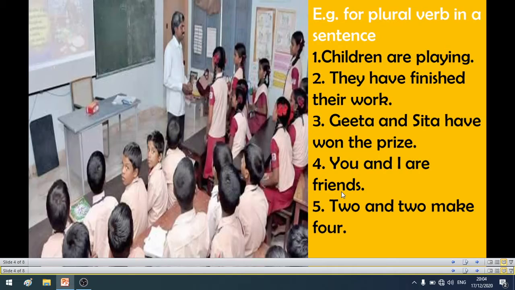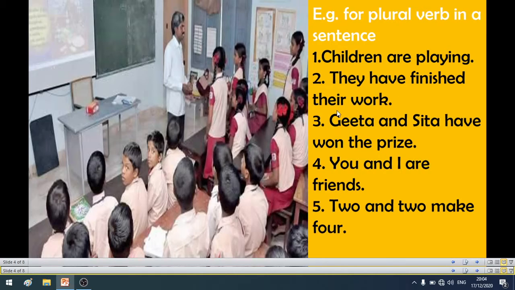So here you can see some examples for plural verbs. Look at the examples. Children are playing. Okay, here I have used "are" because children is plural. What is the singular of children? Child. Child is singular, children is plural. Okay, so here I have used "are".